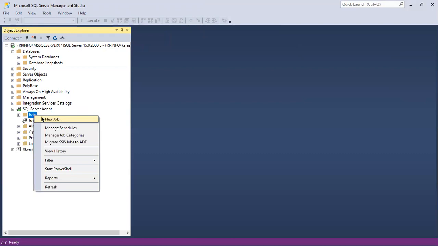For example, a daily backup should be generated every morning at 3 o'clock. In that case we can create a job and schedule it here. So SQL Server Agent is for scheduling tasks.